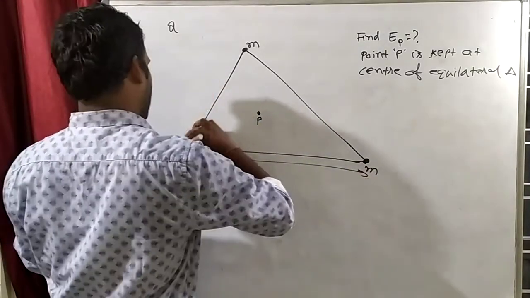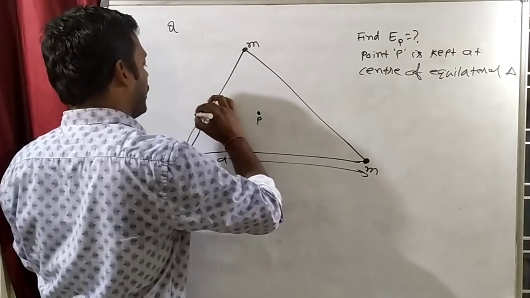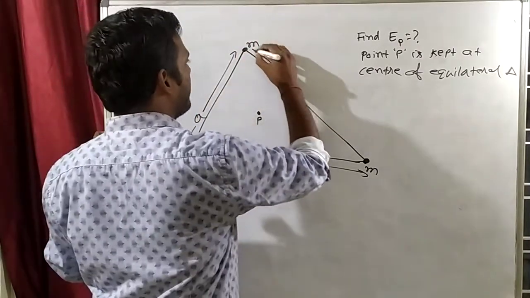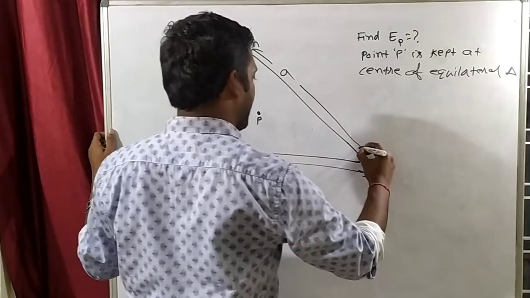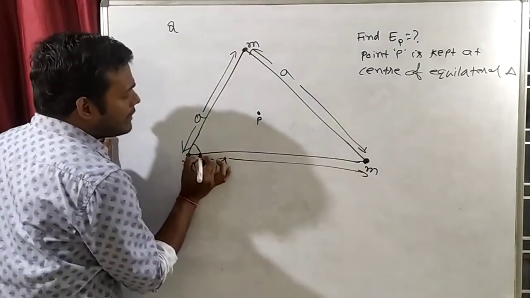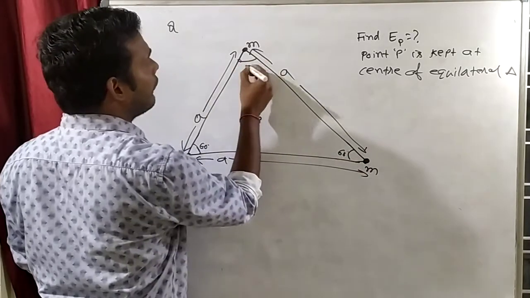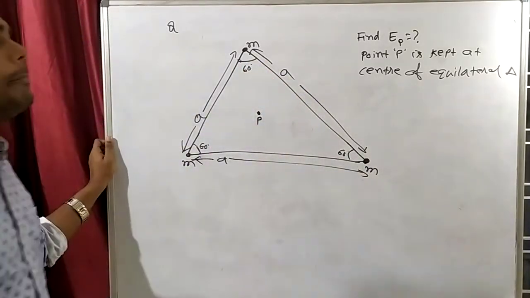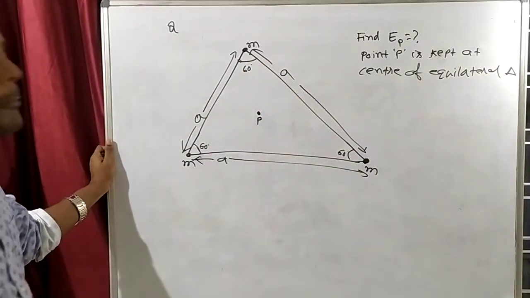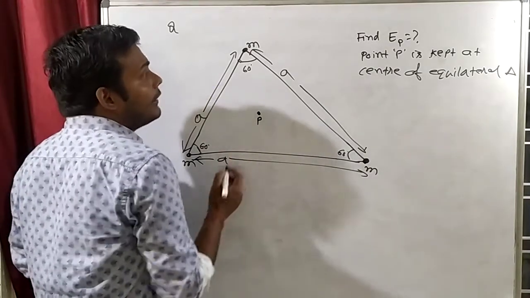This side length is also A. We all know that in an equilateral triangle, each and every side will be of the same length, and each angle will be 60 degrees. Because this is an equilateral triangle, we have to find the electric field at point P.